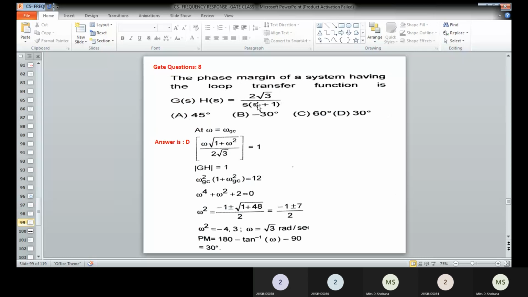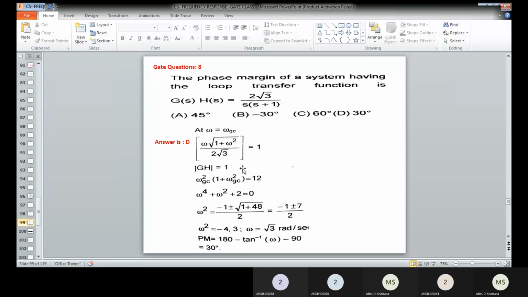Here what they have given is the phase margin of the system having the open loop transfer function G(s)H(s) equal to 2 into root of 3 divided by s into s plus 1. Here you can see the magnitude of the given transfer function is omega into root of 1 plus omega by 2, which will be equal to 1.